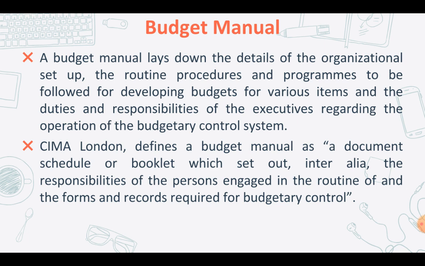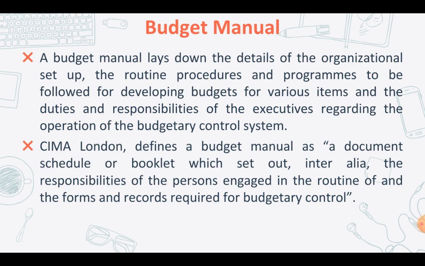And you have a definition given by CIMA London, and they have defined a budget manual as a document, schedule, or booklet which sets out inter alia the responsibilities of the persons engaged in the routine of, and the forms and records required for, budgetary control. So basically, a budget manual is nothing more than a written document which will guide the executives in planning of the different budgets. And budgets are to be made keeping in mind the different objectives of the organization that have been given in the budget manual.